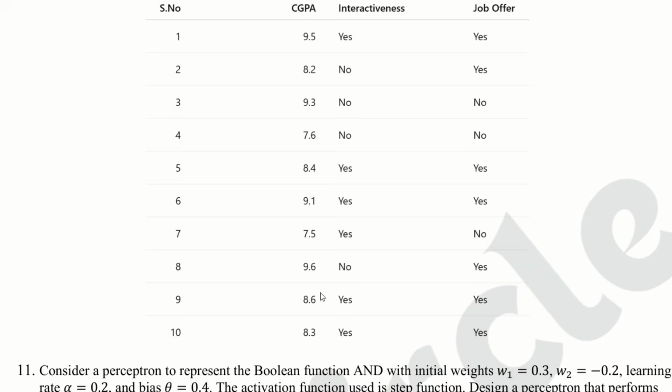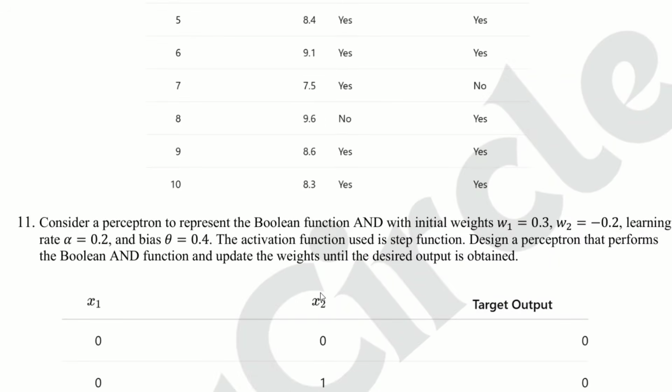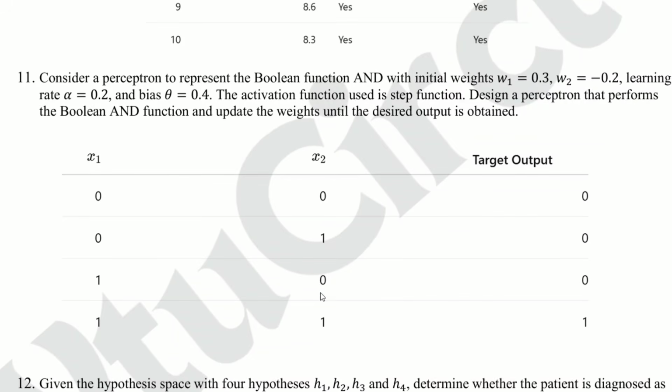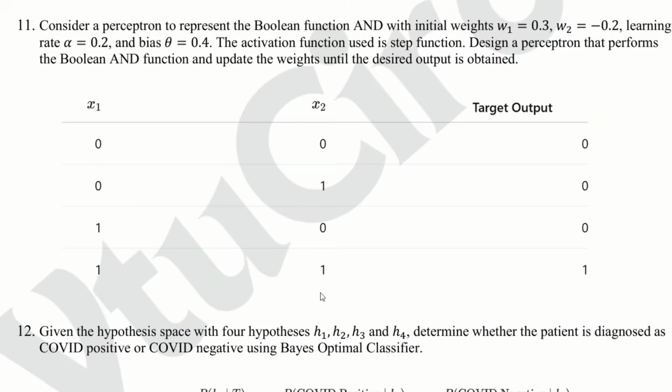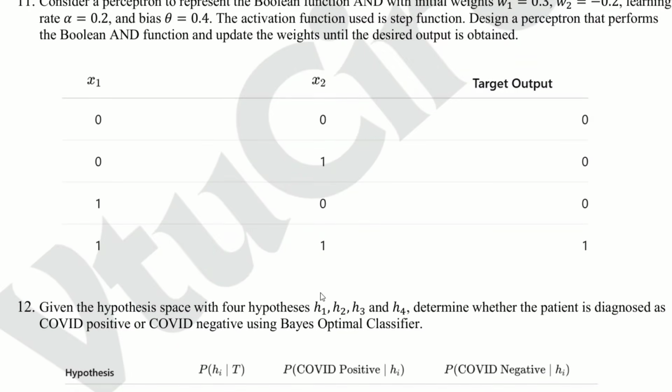Question number 11. Consider a perceptron to represent the Boolean function AND with initial weights w1 equal to 0.3, w2 equal to 0.2, learning rate alpha 0.2, and bias theta equal to 0.4. The activation function used is step function. Design a perceptron that performs the Boolean AND function and update the weights until the desired output is obtained. This is important. Practice weight update steps properly.